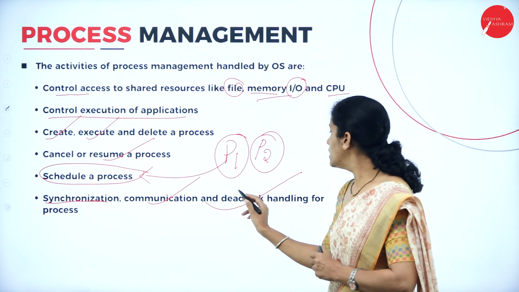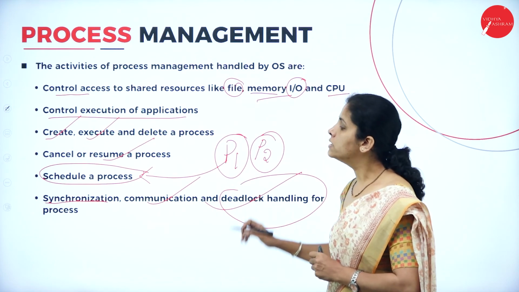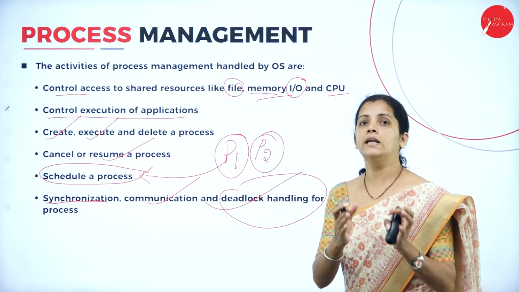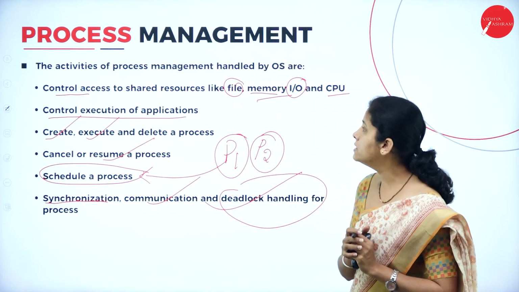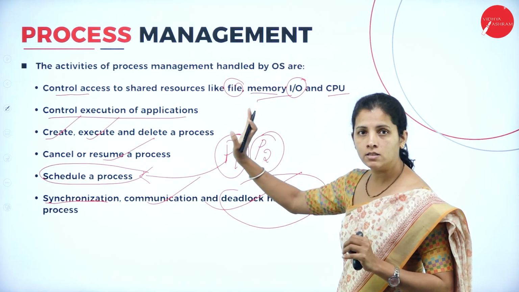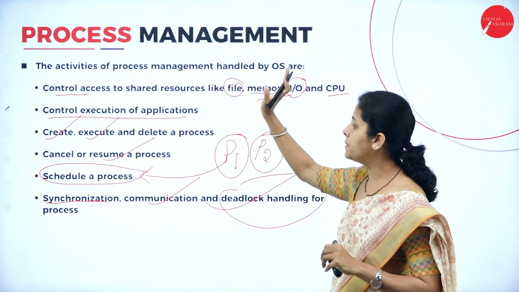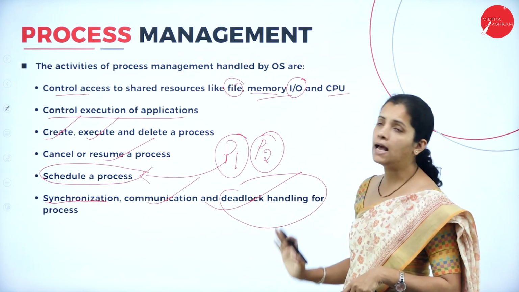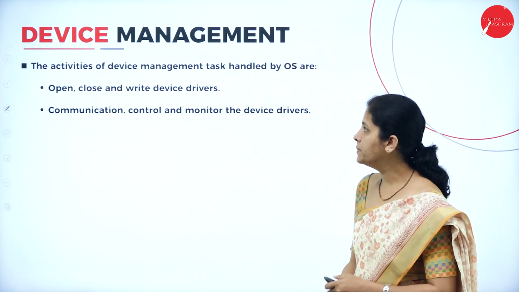Then deadlock handling. So, dear student, all these topics are advanced topics, but at present you just want to remember what the jobs of the operating system are with respect to process management. That is nothing but synchronization, communication, as well as deadlock management.